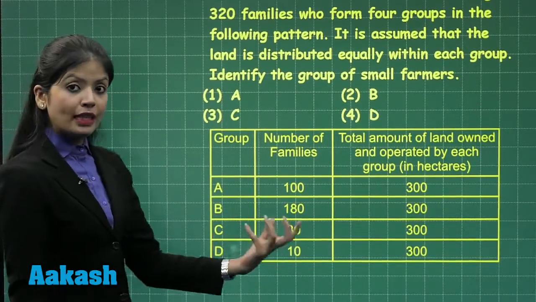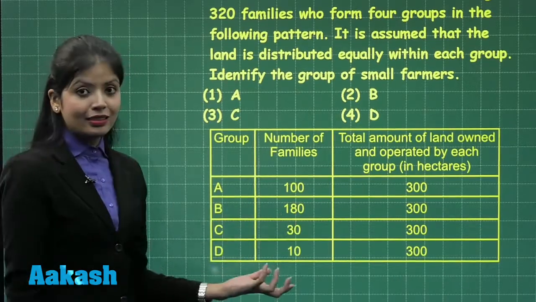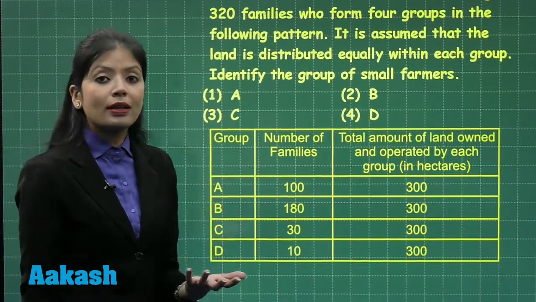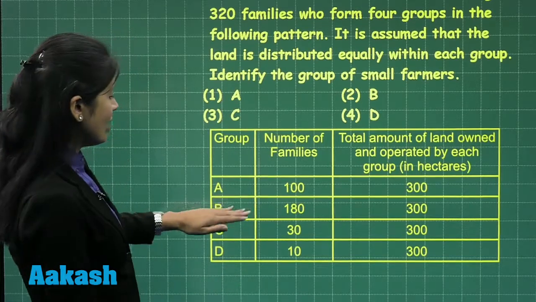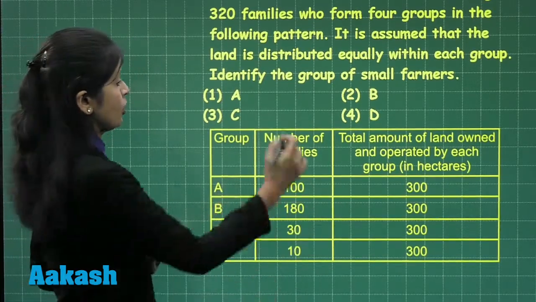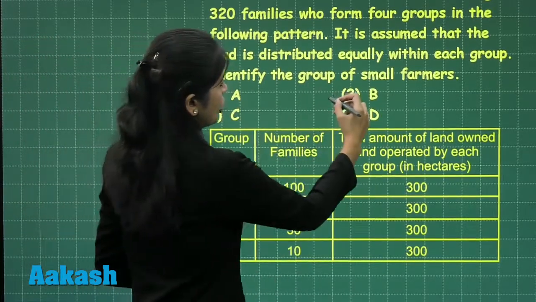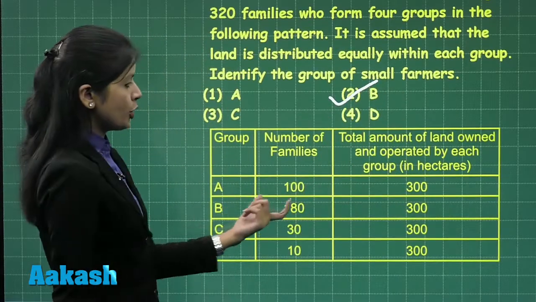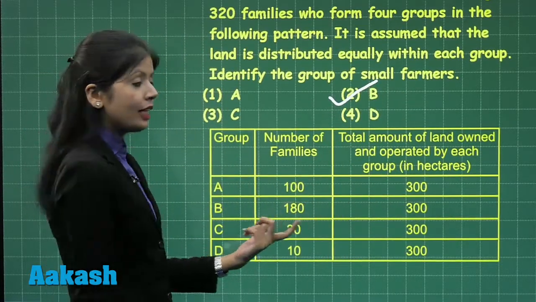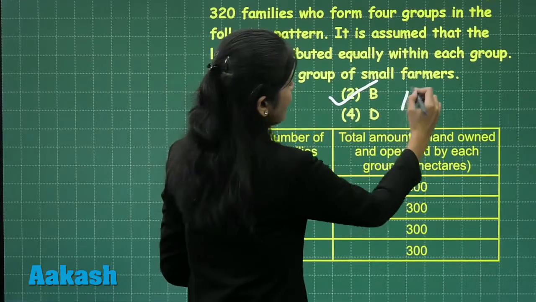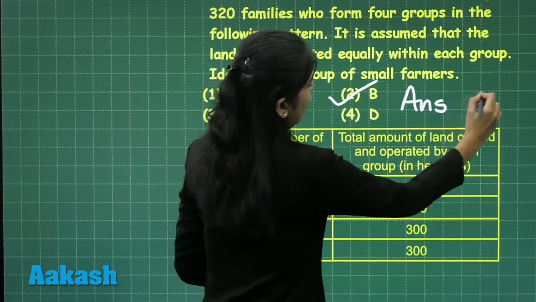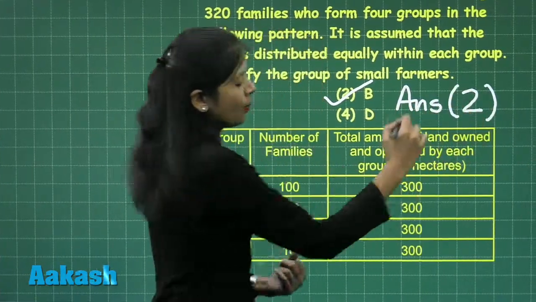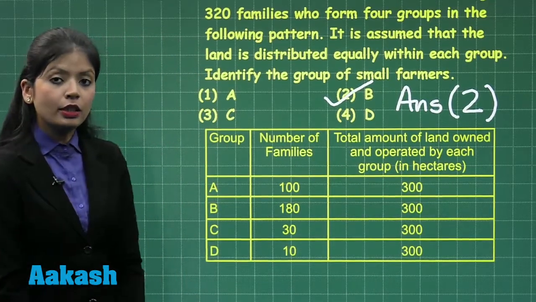Group C and Group D are anyway constituting the least number, which means they would not come under small farmers. Thus, the most appropriate answer to the question becomes option B, where option B has 180 families to feed, thus can be called a group of small farmers. Therefore, my correct answer is answer number 2.